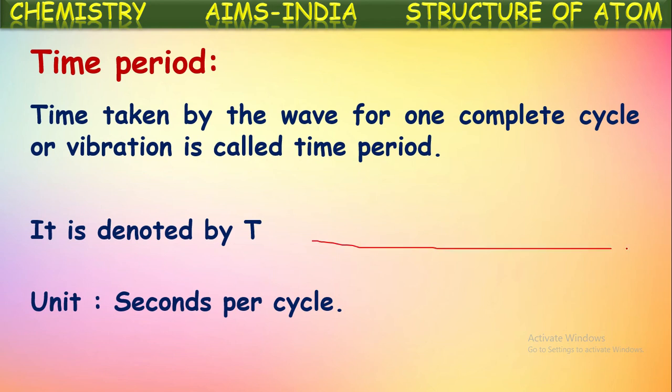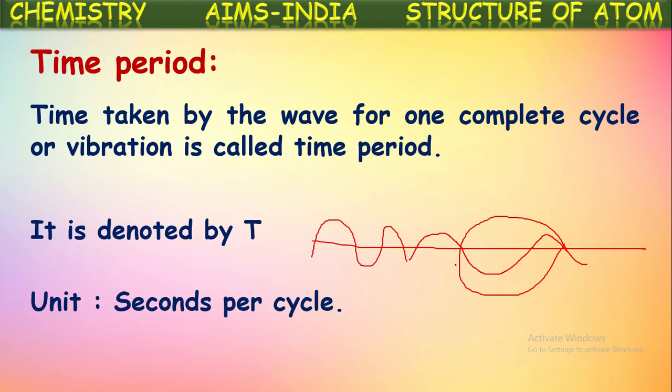Suppose a wave is traveling like this. Now if we keep a point here, the time taken by this wave for the complete wave passing. So suppose from this point it is started, for the complete wave, the time taken for the complete wave passing through that point is considered as time period.